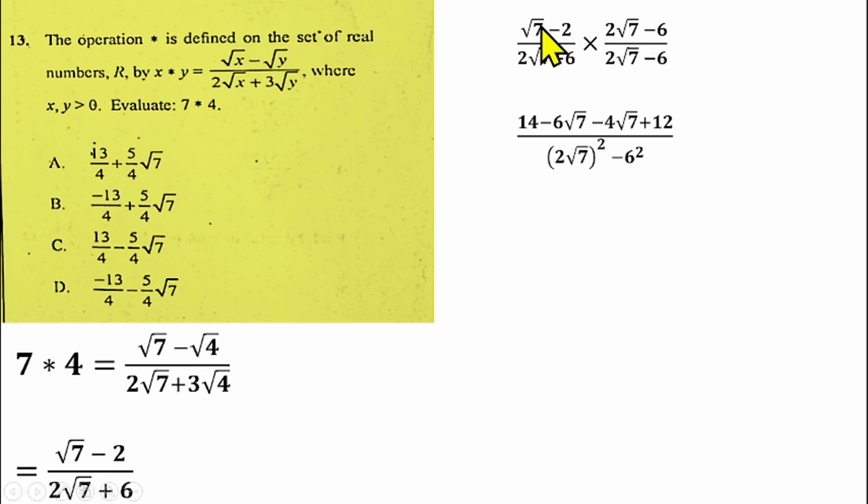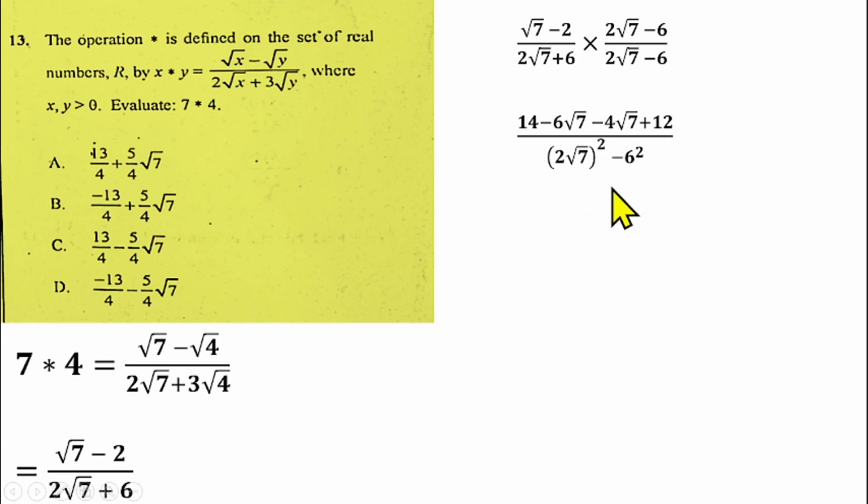So we have root 7 times 2 root 7, that will give us 14. Root 7 times minus 6 gives us minus 6 root 7. Minus 2 times 2 root 7 will give us minus 4 root 7. Then minus 2 times minus 6 gives us a plus 12, over (2 root 7) squared minus 6 squared.